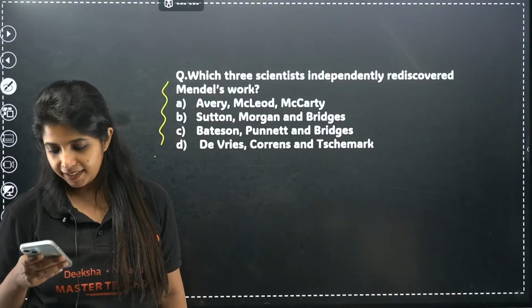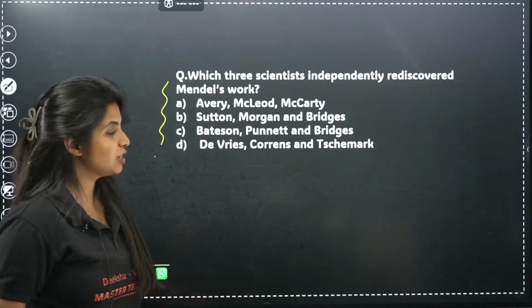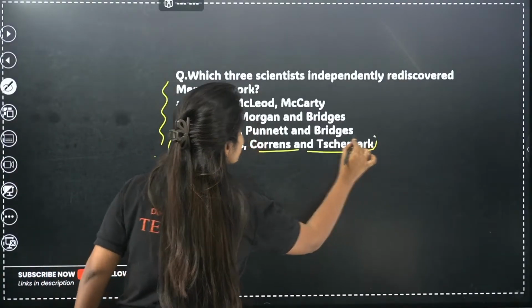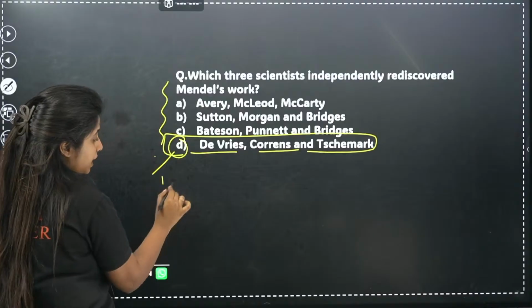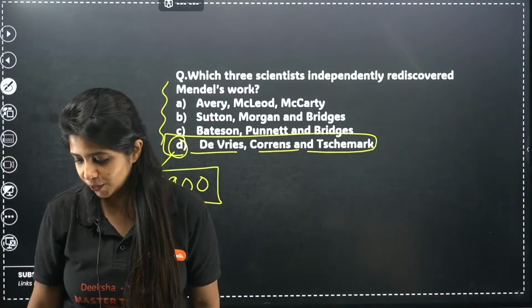D. D is what Pawan is saying. Okay, Pawan is saying D. So we have to go with D. D is what? De Vries, Correns as well as Schamak. Exactly. These people independently rediscovered Mendel's work in the year 1900. Please do not forget that.